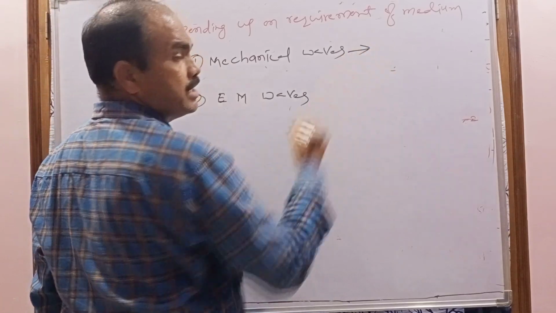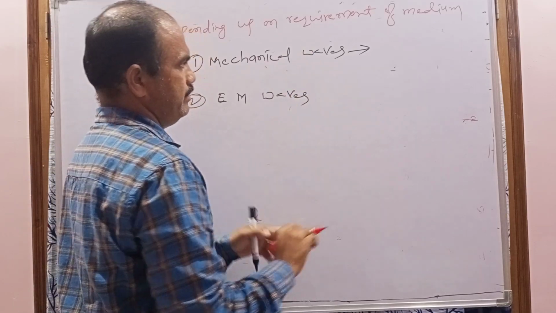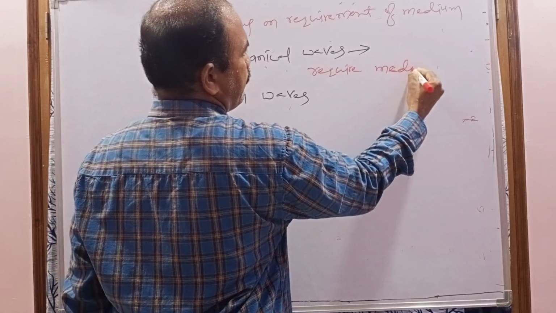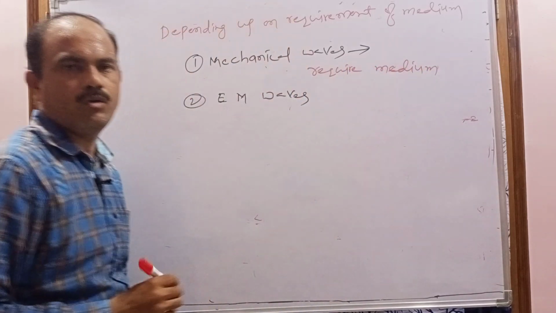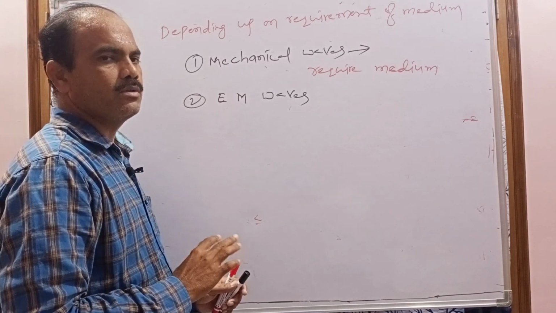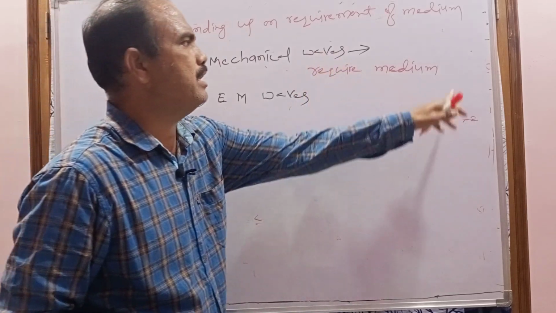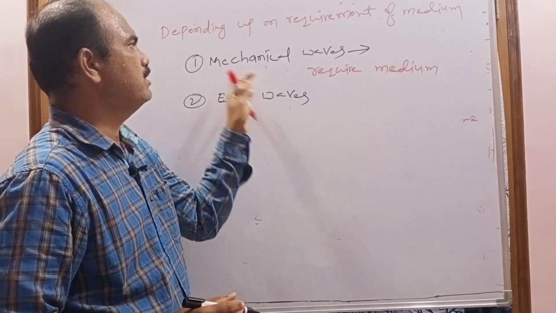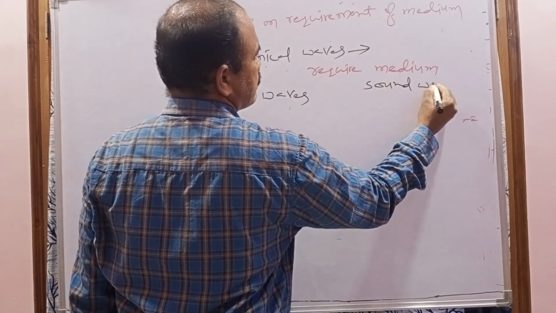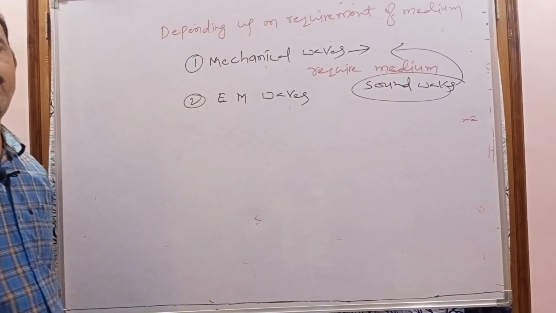Mechanical waves are the waves which require a medium to propagate. For example, when I am speaking, some waves are produced, and those waves are called sound waves. To travel, the sound wave requires a medium. So the example of mechanical waves is sound waves.